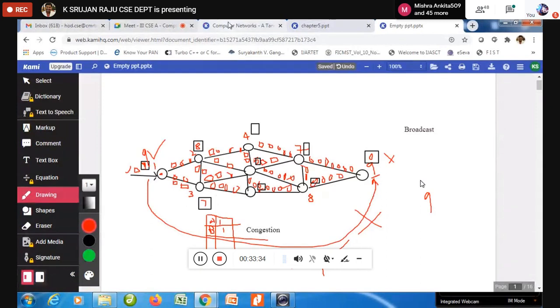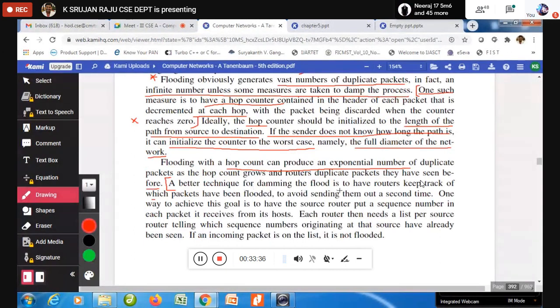Okay. So now here you can have a look at that. The better technique for damming the flood is to have the router keep track of which packets have been flooded. So if a flooded packet is coming, it should be discarded to avoid sending it out a second time. So one way to achieve this goal, immediately you will get a doubt, sir, how are we going to do that? One way to achieve this goal is to have the source router put a sequence number in each packet it receives from its hosts. And if it receives that sequence number again, what is going to happen? Simply it is going to discard it.